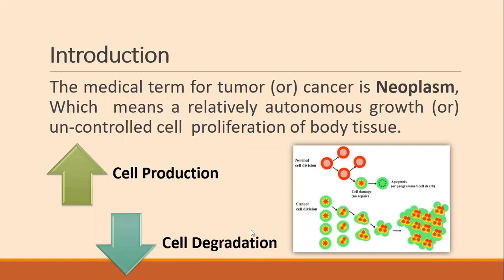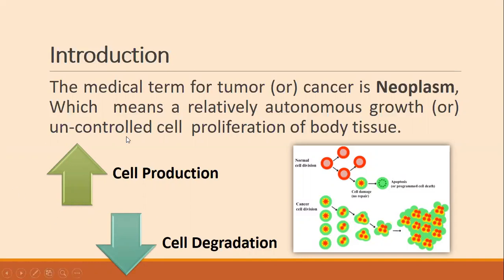But on the other hand, a cancer cell, let's see, one cell divides into two, and those divide further into three and more. So look at this comparison. A normal cell divides into two, whereas a cancer cell divides into n number of more cells. So cell division in cancer is high.